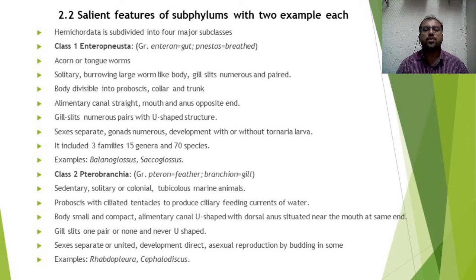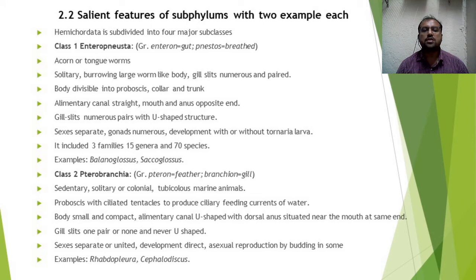These individuals are sedentary, solitary or colonial, tubiculous marine animals, with a proboscis bearing ciliated tentacles to produce a ciliary feeding current of water, just to take the food material. The body of this individual is small and compact.